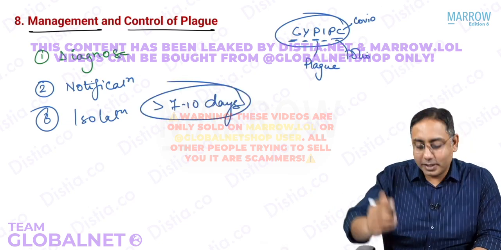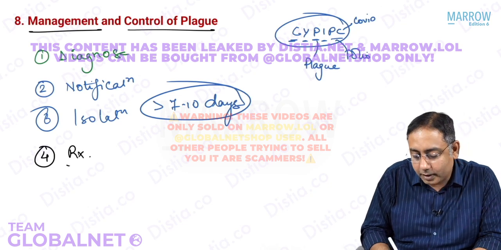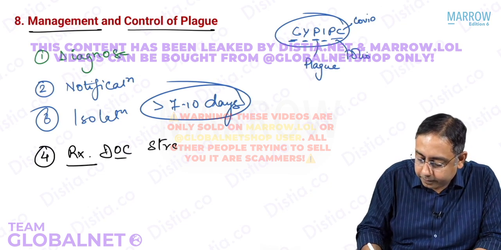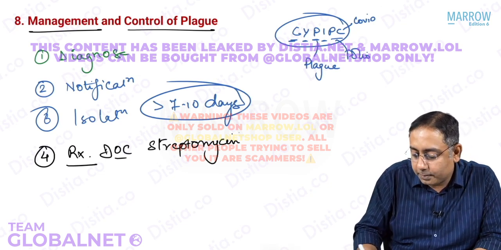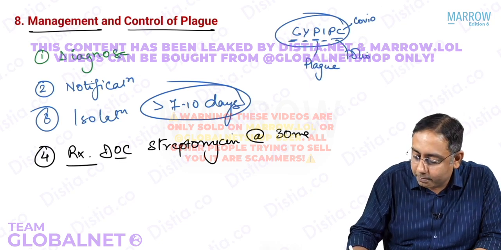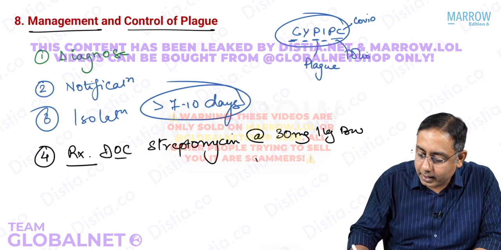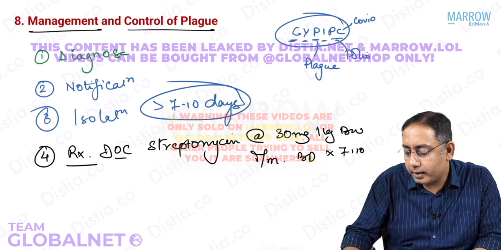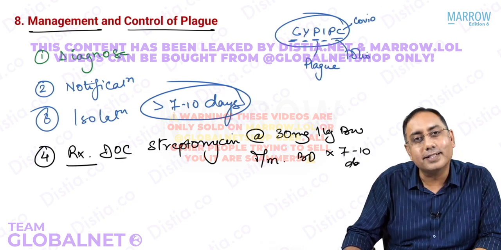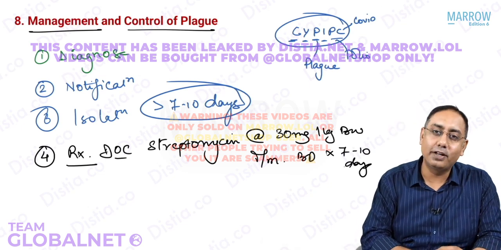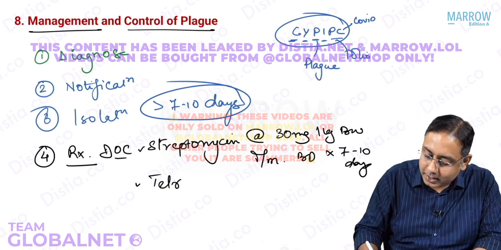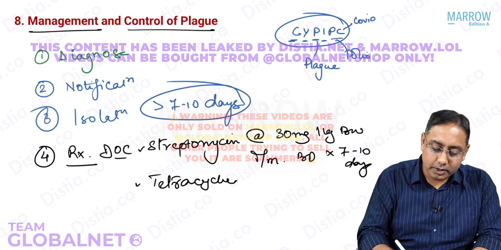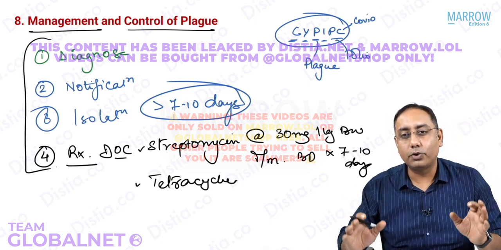And once we are done with all this, we are also supposed to treat the patient. How do you treat? What is the drug of choice for plague? The drug of choice for plague is streptomycin. Streptomycin is given in the dose of 30 milligram per kg body weight. It is given as an intramuscular dose, BD, for 7 to 10 days. What is the alternate drug in case we cannot give streptomycin? The alternate drug we can give is tetracycline. So this is just a very brief overview about the management and control of the plague.